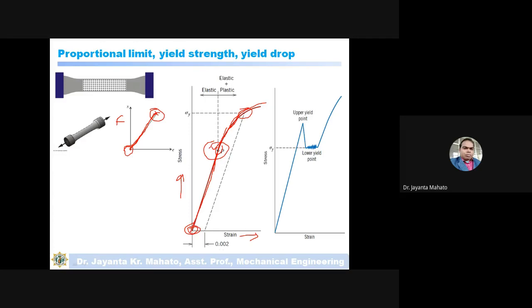So if you shift this linear line by 0.2%, you are shifting this linear line by 0.2%.